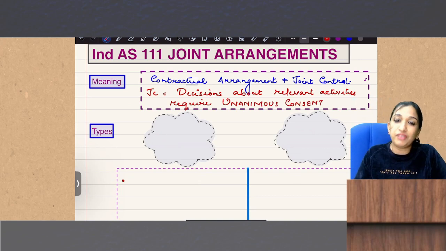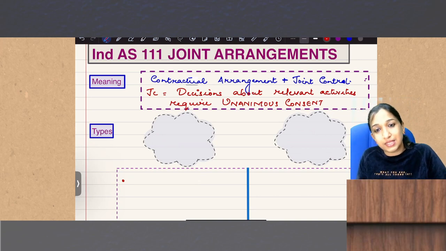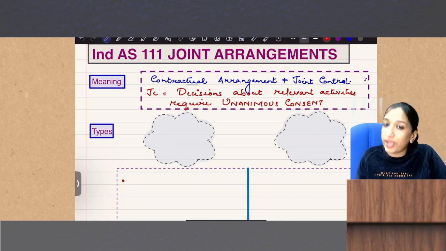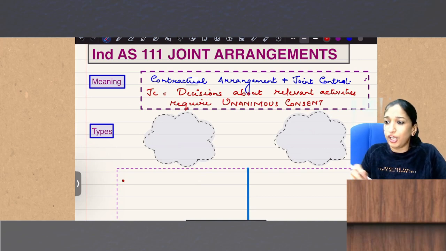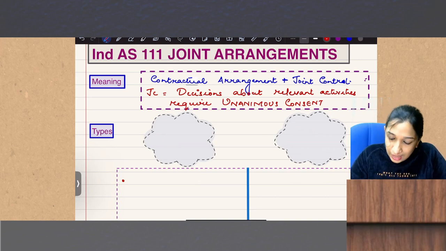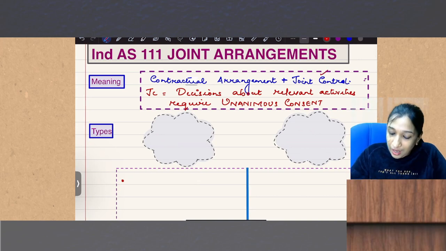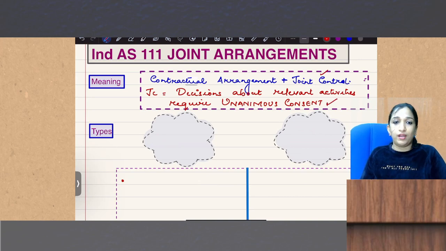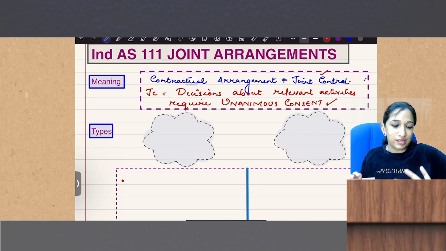It need not be a 50-50 share. So what is unanimous consent? Both parties should agree, irrespective of the shareholding. It need not be a 50-50 ratio. If it is 30-70 also, but there is a contractual arrangement, as there is joint control and unanimous consent is required, then it is a joint arrangement.